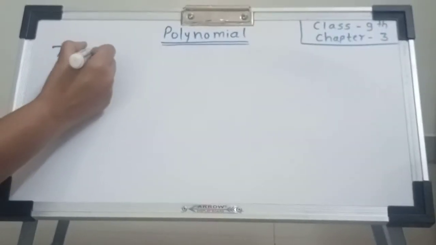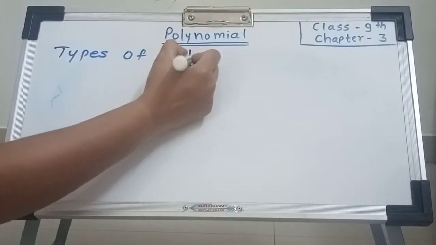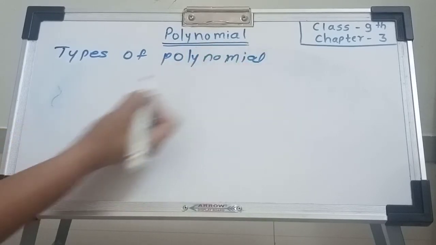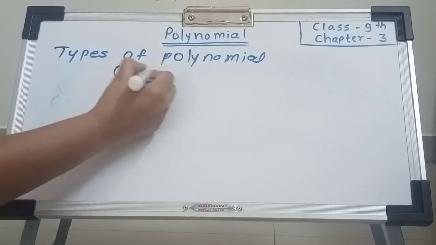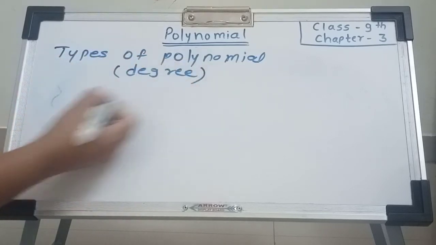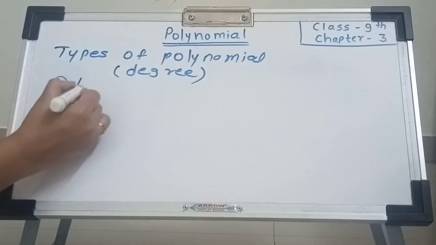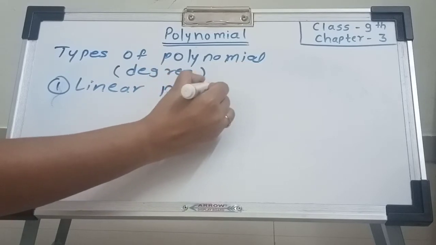Now the next types of polynomial. Again types of polynomial, but this is on the basis of degree. First we saw types of polynomial based on the number of terms. This is based on degree. Polynomial in one variable and based on degree. Suppose the first type is linear polynomial.